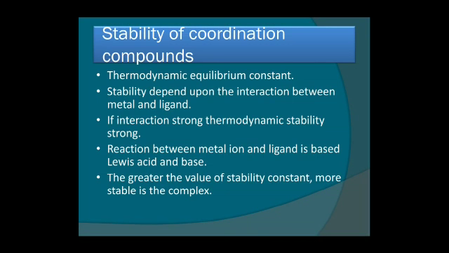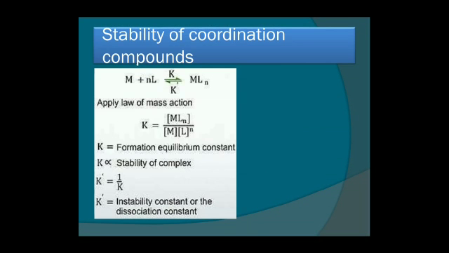Second, the stability depends on the interaction between the metal and ligand. What type of coordination is there between metal and ligand? If the interaction is strong, the thermodynamic stability is strong. The reaction between metal ion and ligand is based on Lewis acid and Lewis base, which we classify on the basis of their electron donating behavior. The greater the value of the stability constant, the more stable is the complex.